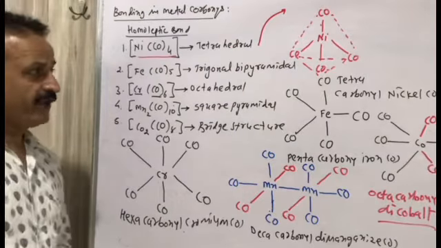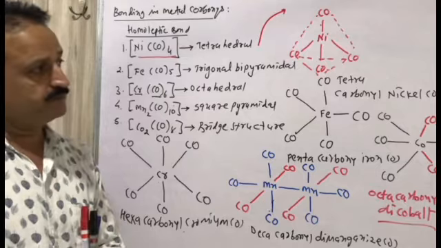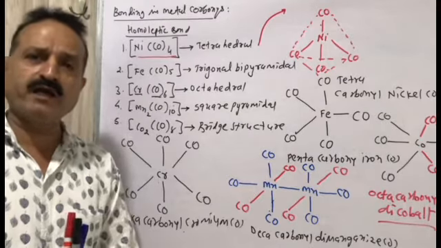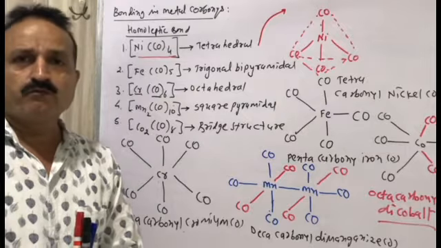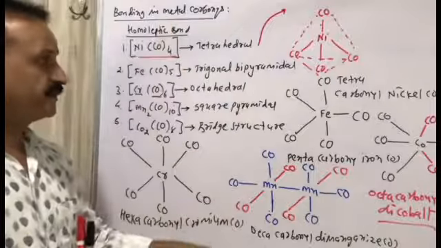So different types of structures are obtained when a homoleptic ligand like carbonyl forms complex compounds with different metals.